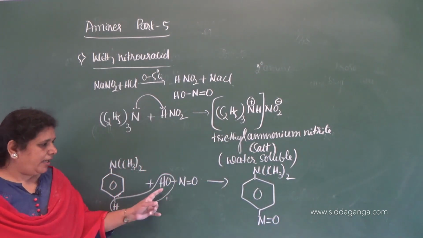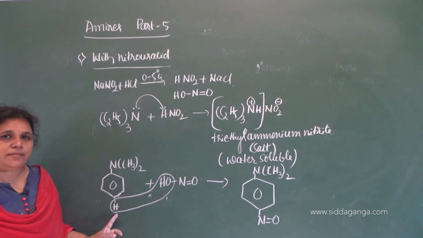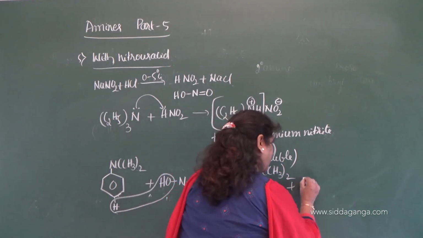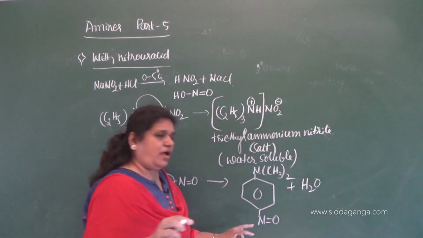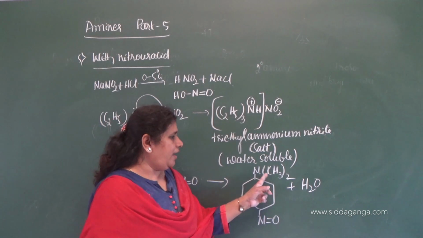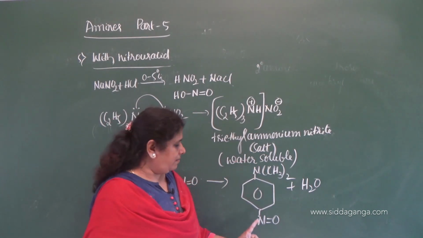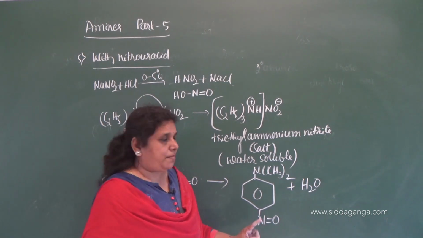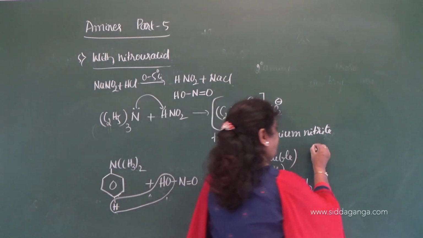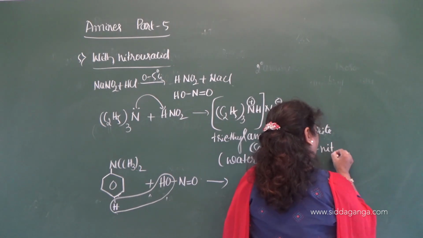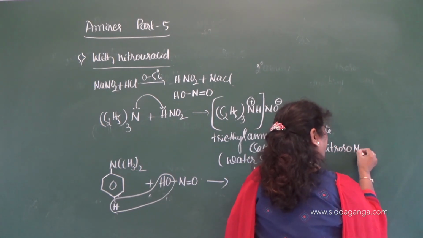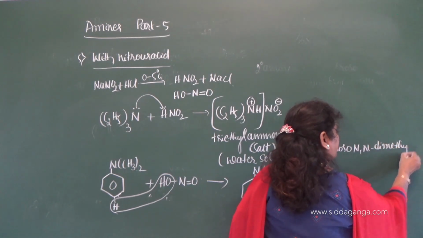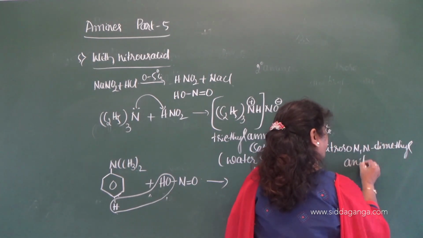See here, the nitrous acid reacts with the para hydrogen. With the elimination of water, you'll get para nitroso N,N dimethyl aniline. Para nitroso, N=O is at the para position. The name of the product is para nitroso N,N dimethyl aniline.